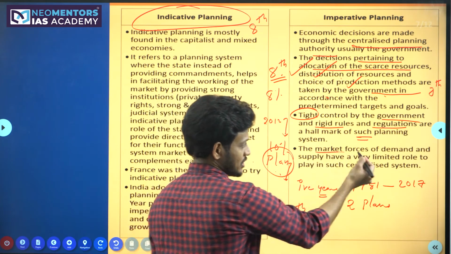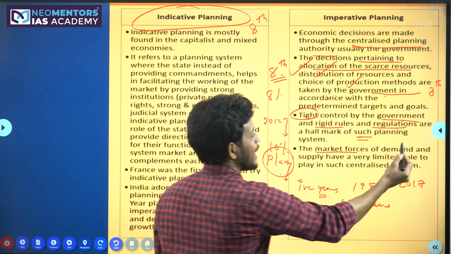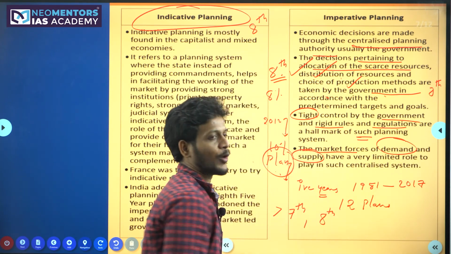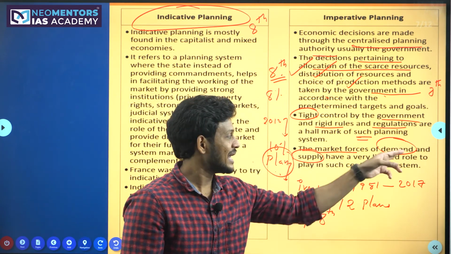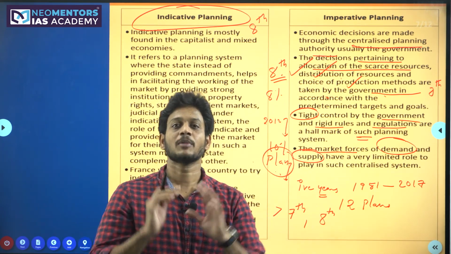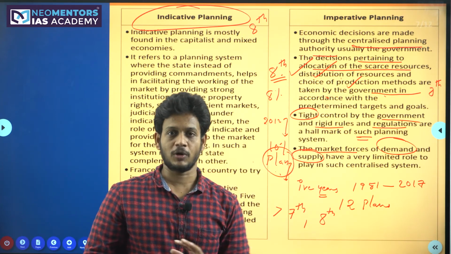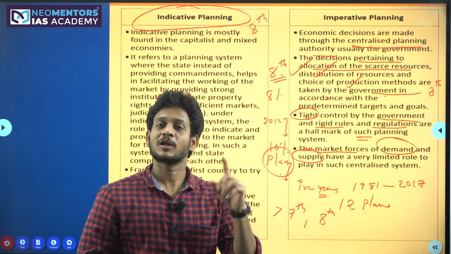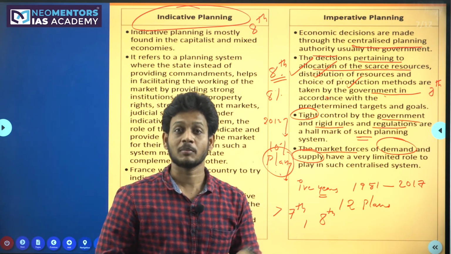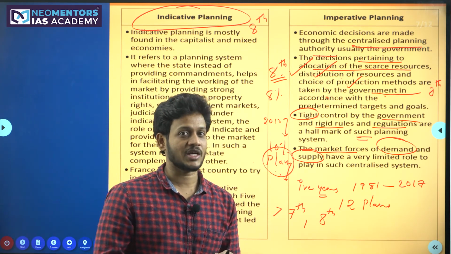The market forces, demand and supply, which I already told you about, generally play a very important role. But in this imperative planning, they have a very limited role. Before 2014, during 2009, 2007, petrol rates were determined by the government. But today the petrol rate changes every day. Why?